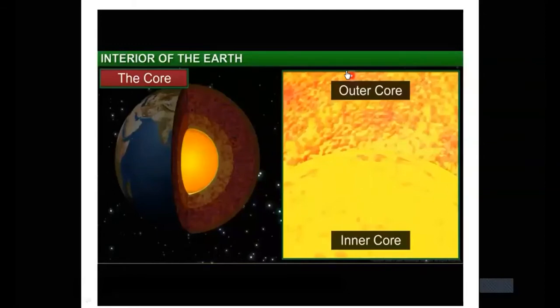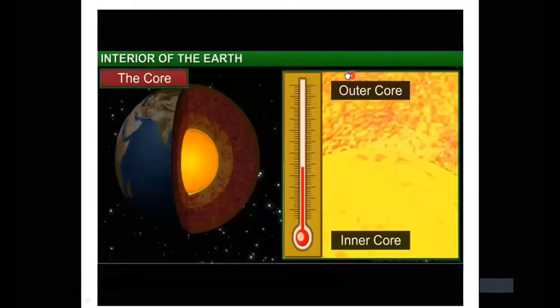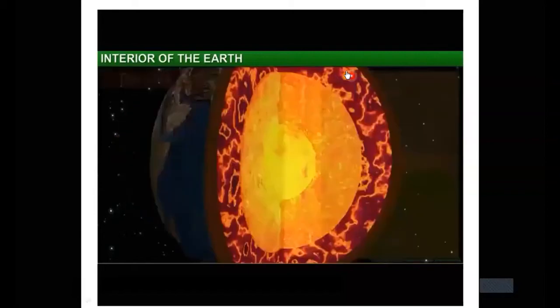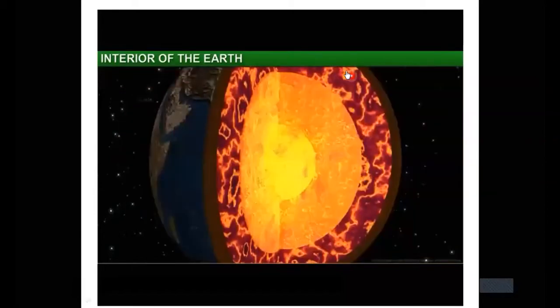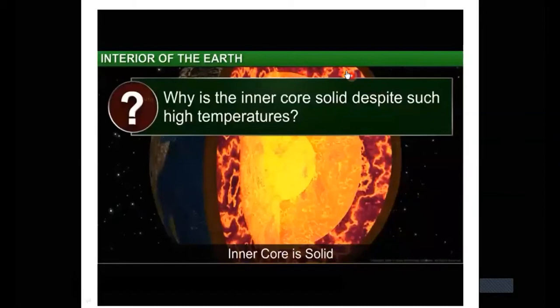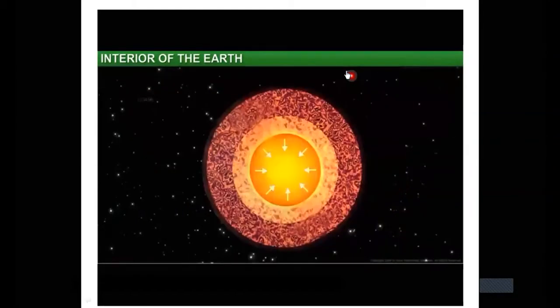It would be even hotter. The temperatures in the inner core range from 5,000 to 6,000 degrees Celsius. You may be wondering why the inner core is solid despite such high temperatures. The pressure in the inner core is so high that the material gets solidified.